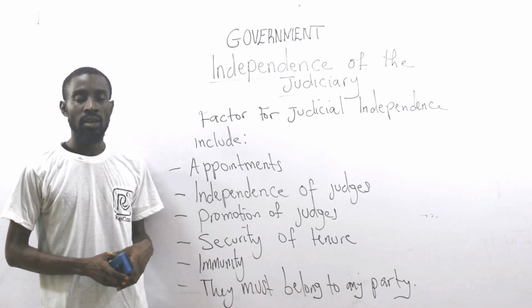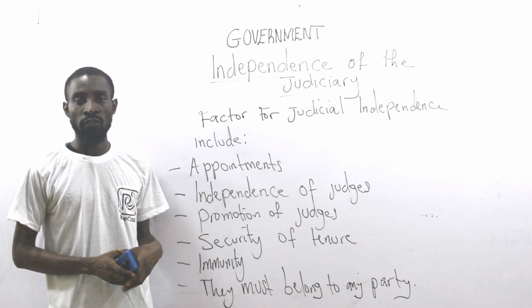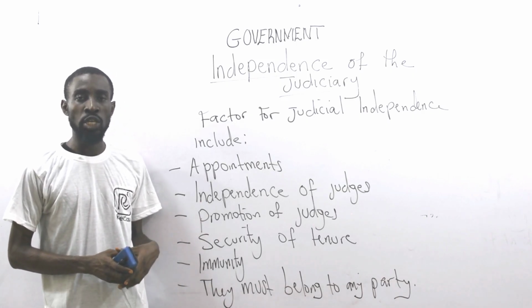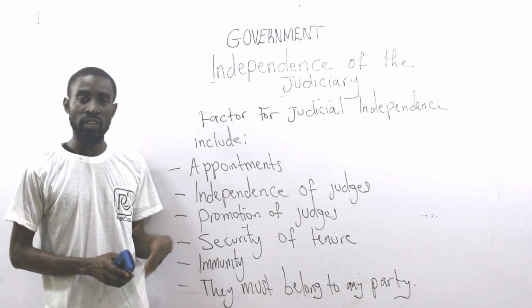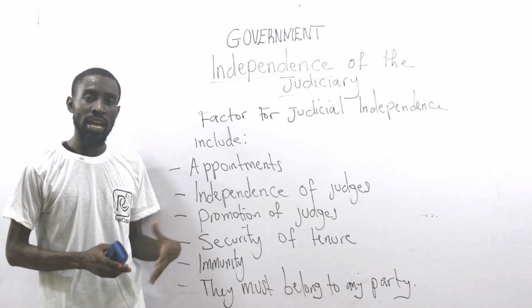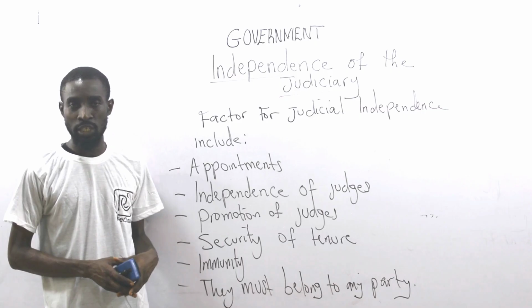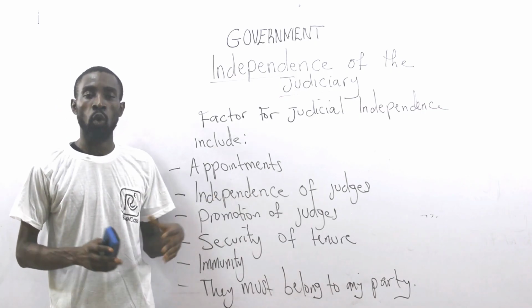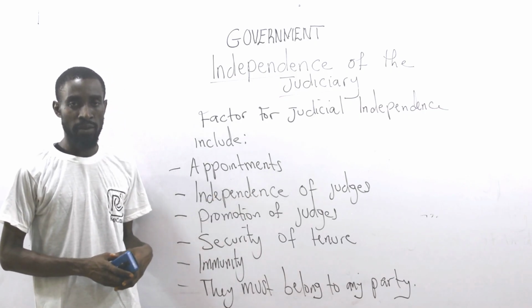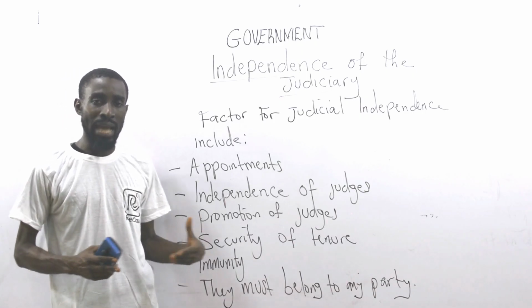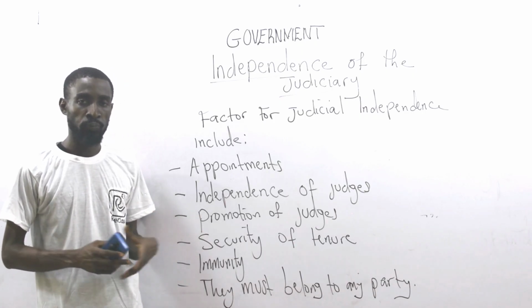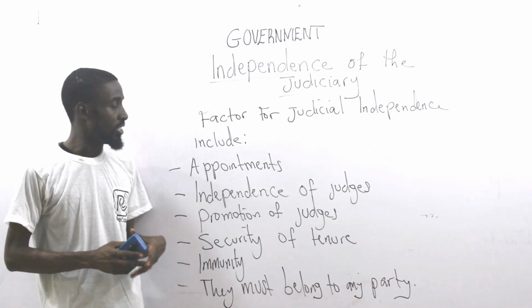You discover that the Chief Justice of the Federation is actually not independent because the Chief Justice is controlled by the appointment of the executive and subject to ratification or approval by the legislature. So these two organs can actually control the judiciary, making the judiciary lack independence in the discharge of its duties.